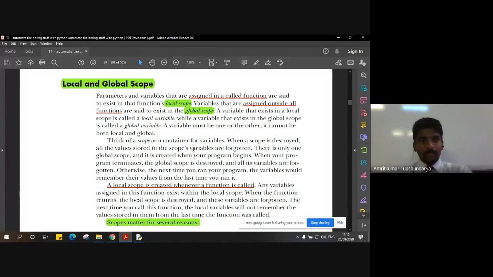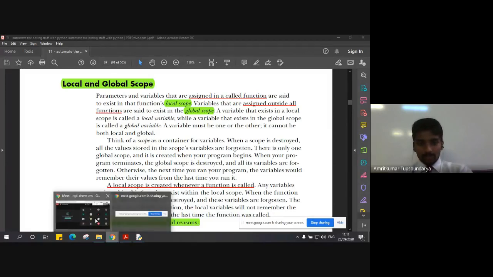So, as you all know, local and global variables. What are local and global variables? And when is a scope local and when is it global? When can a scope be called a local scope, or when can it be called a global scope? Just to give a quick understanding of it again, to brush up. I know you must already be aware of these basics, but for those who are not familiar with these terms, let's have a quick understanding of what local scope and global scope are, or what local variables and global variables are.